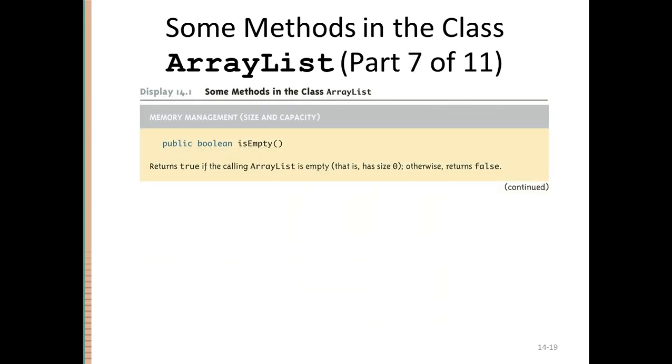Okay. The isEmpty function basically checks if the size of the array list is 0. You will find this function a lot of times in code that uses array lists. We basically first check if the array is empty. If it is empty, we don't perform any operation, and if it is not empty, then we continue with our operations, right? So this is again a built-in function, and again a very useful function.